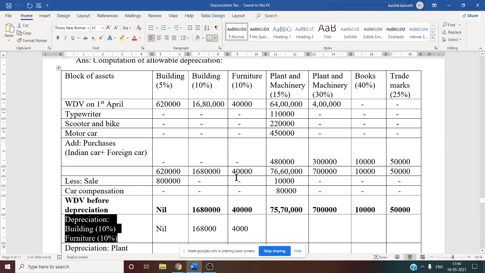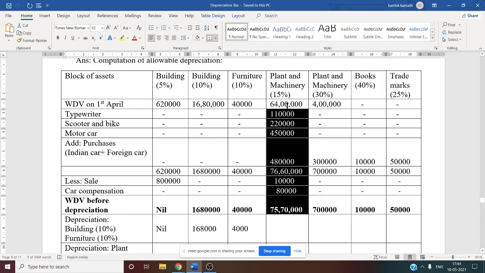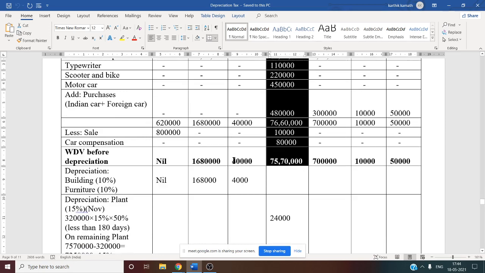So now the next thing that comes is plant and machinery 15%. This is very important now. Plant and machinery 15%: there are various items we have clubbed together, since it is a block of assets with the same rate of 15%. So now let us see regarding plant.